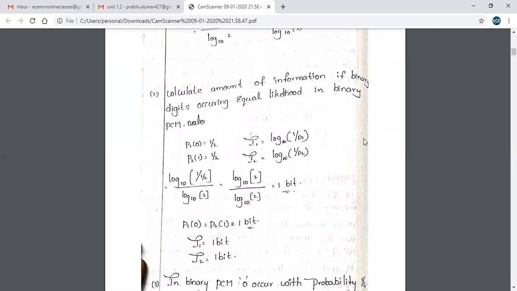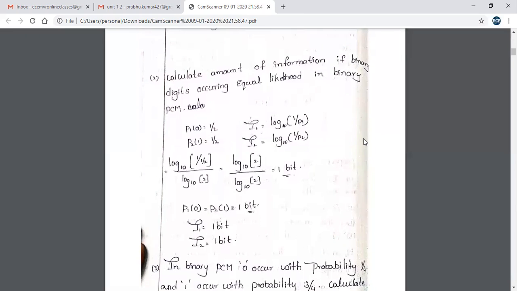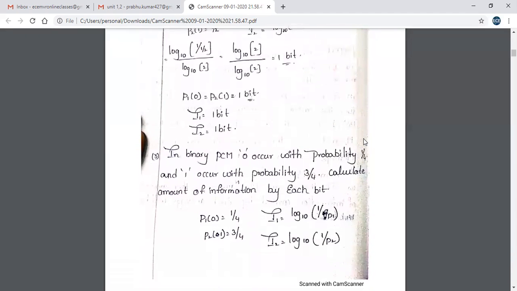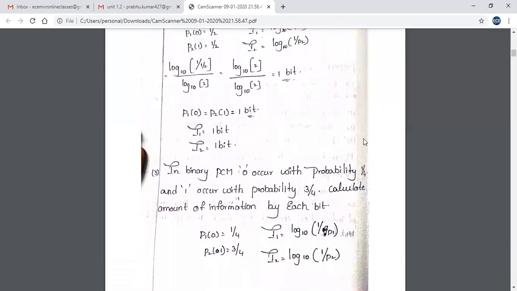So I1 is log 10 (1 by P1) and I2 is log 10 (1 by P2). Calculating using the formula, you get 1 bit. I1 is equal to I2 is equal to 1 bit. Please write down at least these problems.